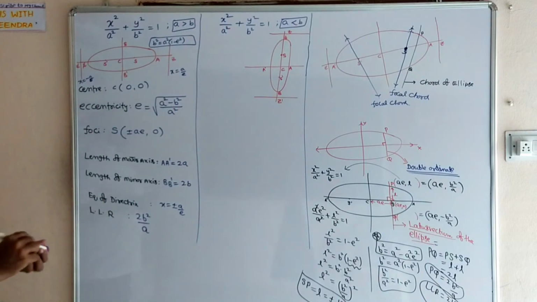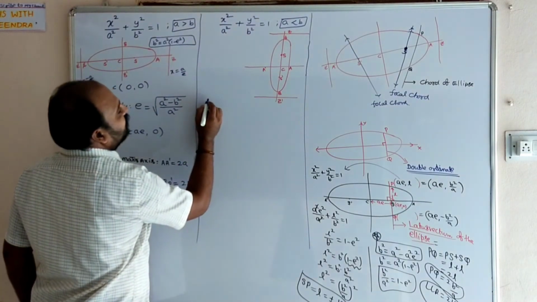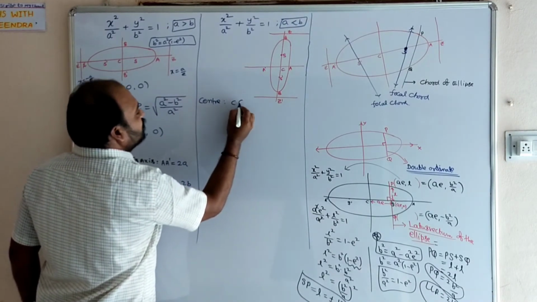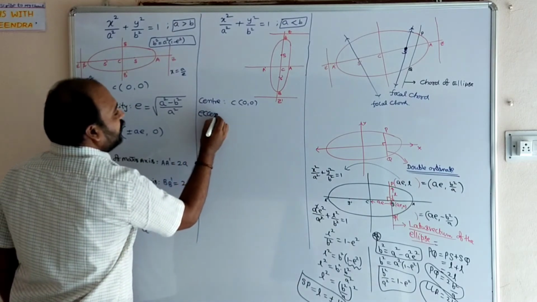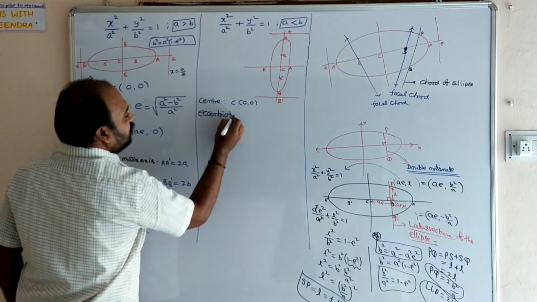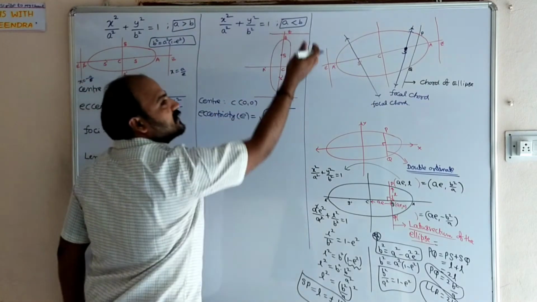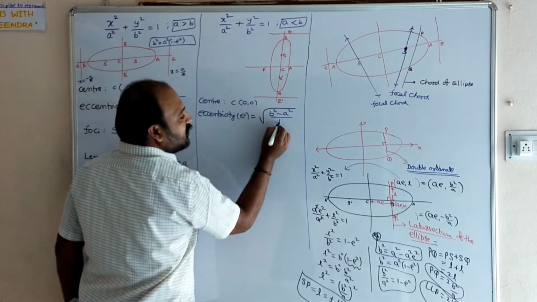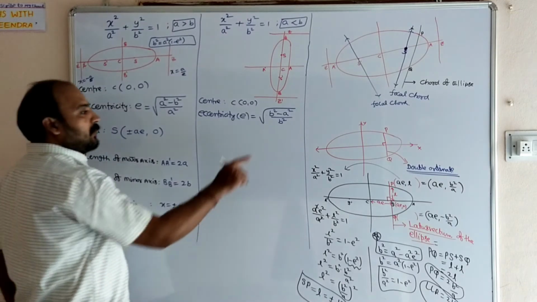From this, we conclude that center is 0, 0. Center, there is no change at all. But eccentricity e equal to square root of, whenever a is less than b, b will come first. b square minus a square by whatever first term is there, that only will come. b square minus a square by b square.